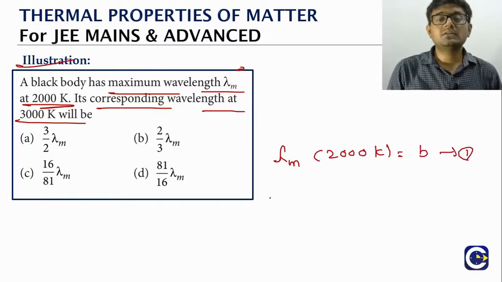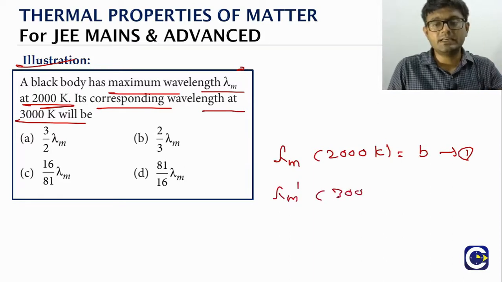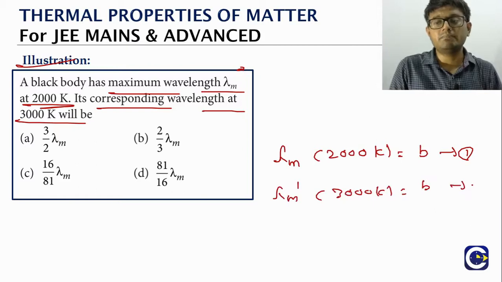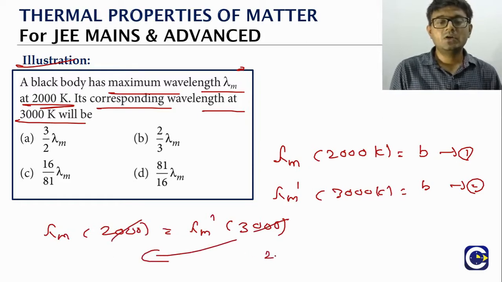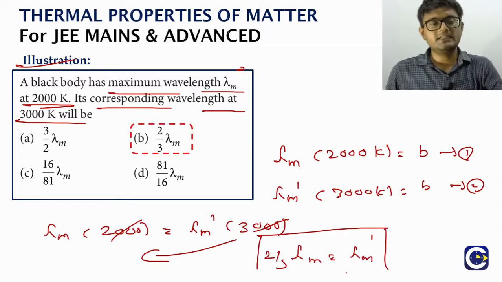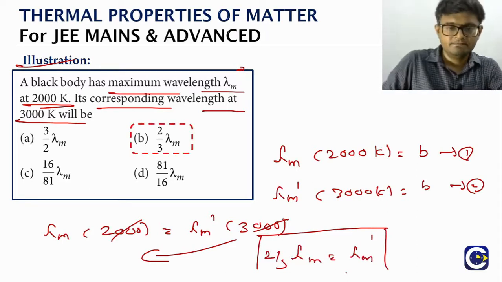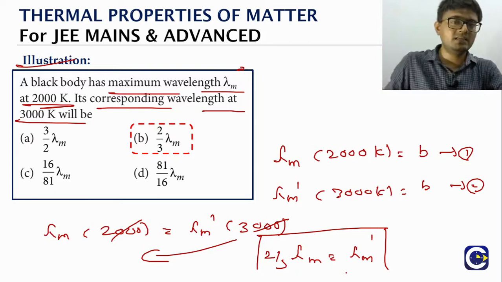Second thing is lambda m dash. The second case. Now the temperature is what? 3000 Kelvin. That is also equal to b. Both are same, right? So equate both of them. What we will get? Lambda m into 2000 is equal to lambda m dash into 3000. We are looking for lambda m dash. So bring the 3 to the left side. 2 by 3 into lambda m is equal to lambda m dash. So what is the answer for this? It is option B. Check it. So just as it is, we are applying the Wien's displacement law.